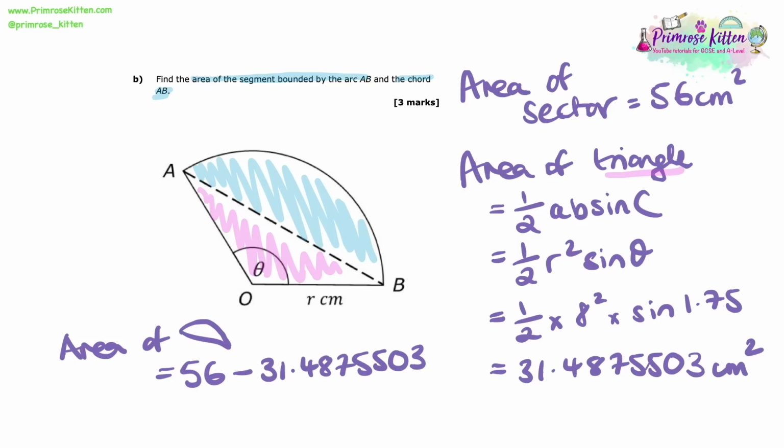So when I put that into the calculator, I get 24.5 if I round that to one decimal place. They haven't stated how we should round that, so long as we round sensibly and we state how we rounded it, we will get all the marks. And so there we have it.